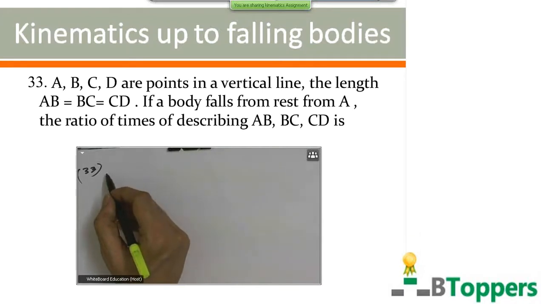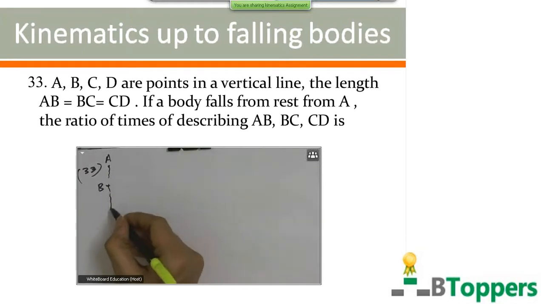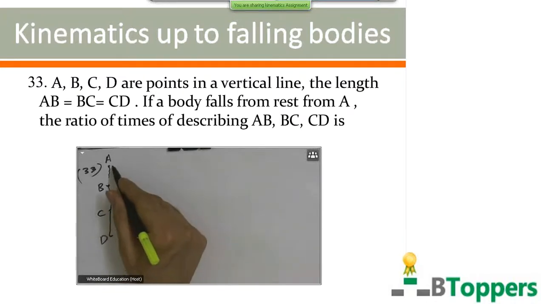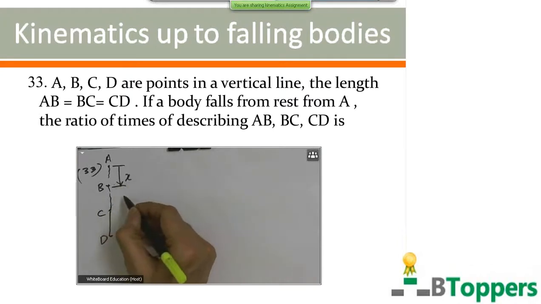I have already shown the options in the earlier class. We are now discussing the solution. The body starts falling freely under gravity from the point A, passes through the points B, C, and D, such that distance AB is given to be same as distance BC, that is same as distance CD.